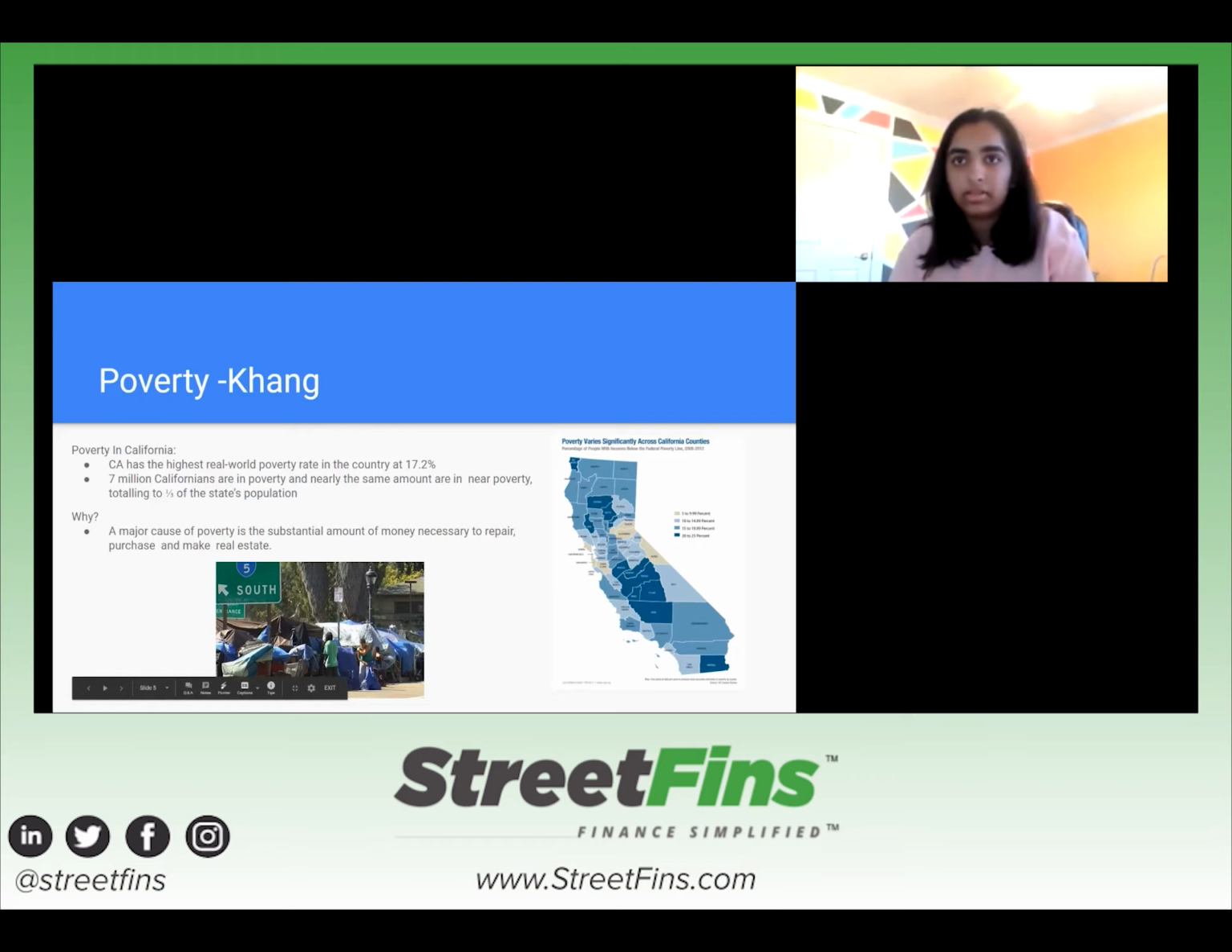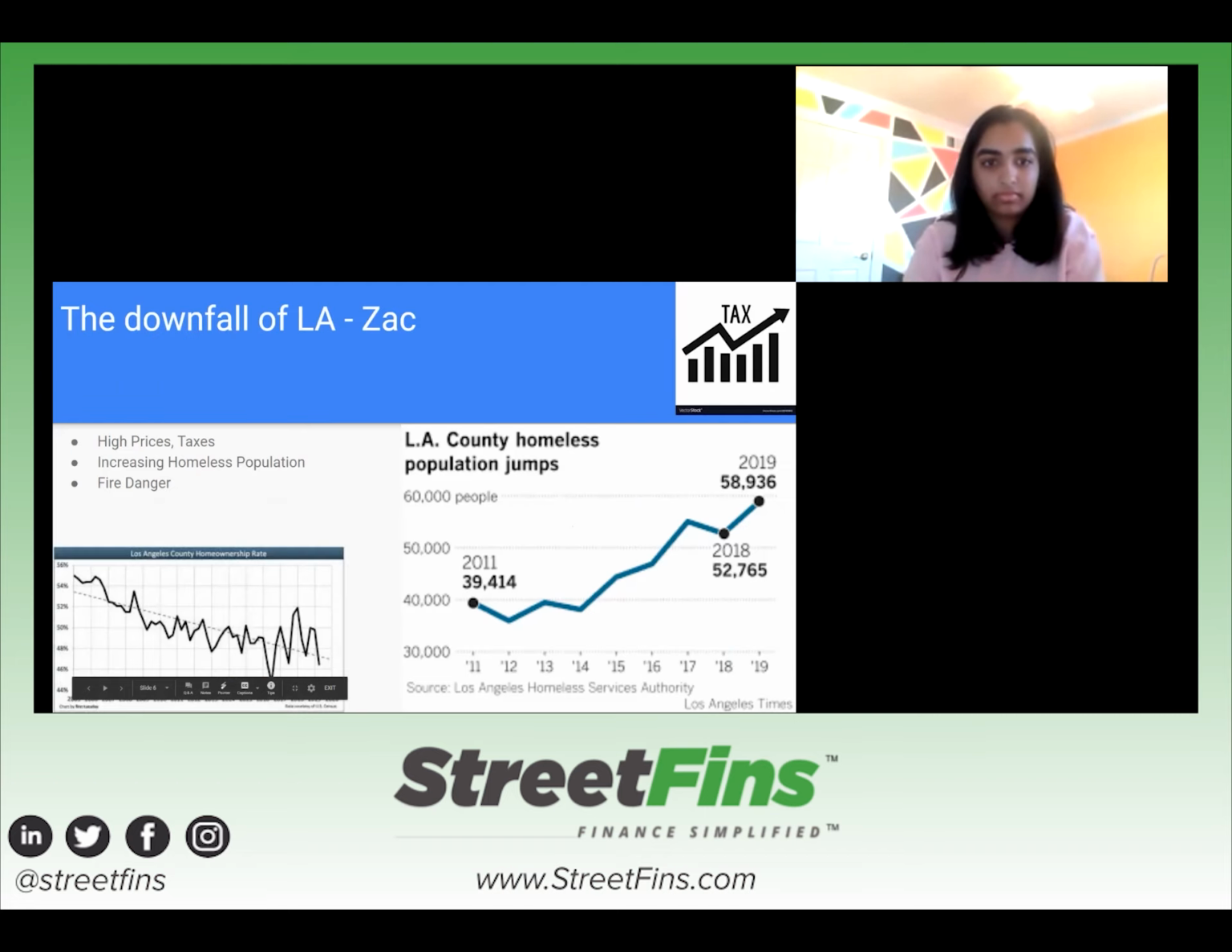Another reason is purchasing houses. The median house price of San Francisco is $1.3 million, which is 400% more than the median house price in the entire US, which is $320,000. This illustrates how simply buying a home in California could drive you into poverty for years. Next slide.